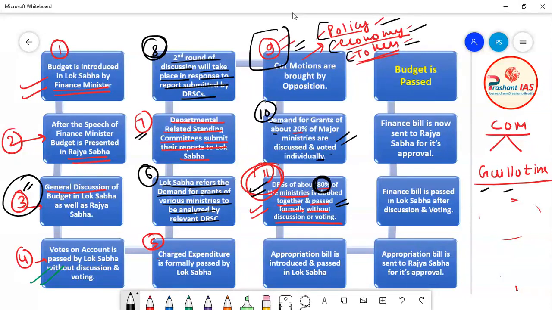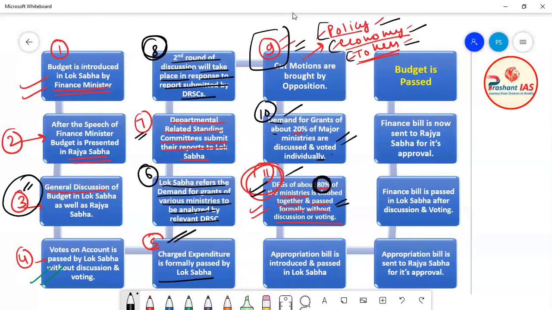Now friends, I told you in the fifth step that the charge expenditure was formally passed by Lok Sabha. Now in the 10th and 11th step, what happened? All the demand for grants were also passed. Now remember one thing that I told you: the appropriation bill basically contains two things, charge expenditures plus demand for grant of various ministries.